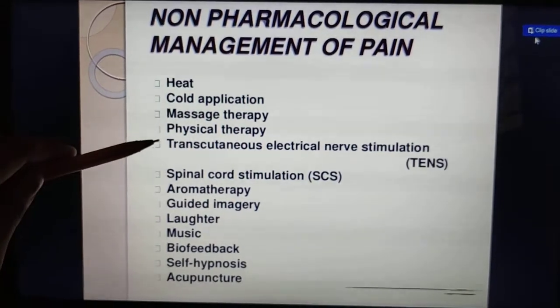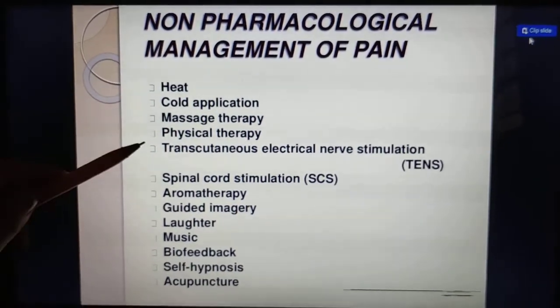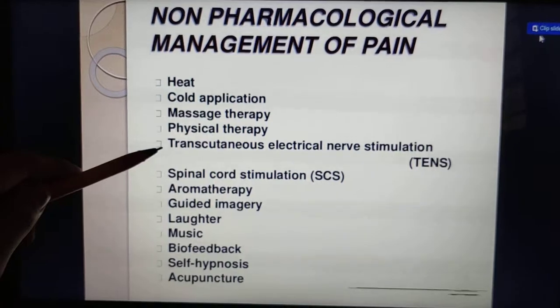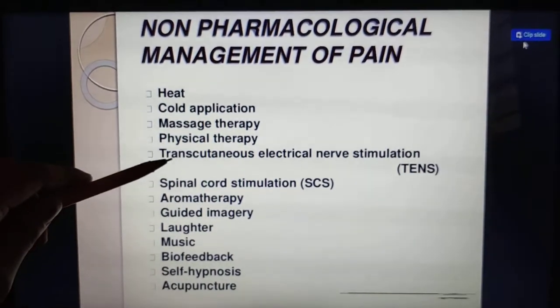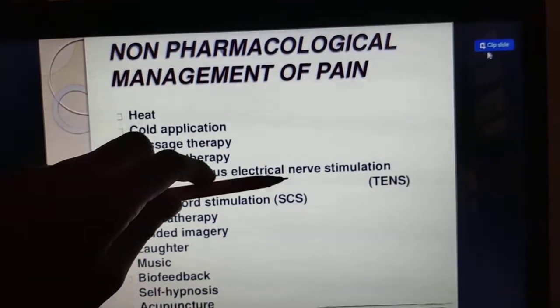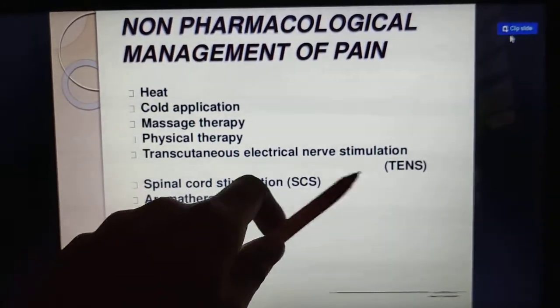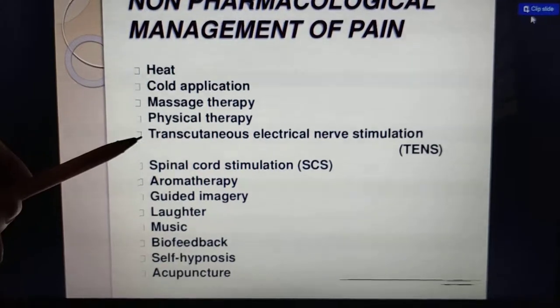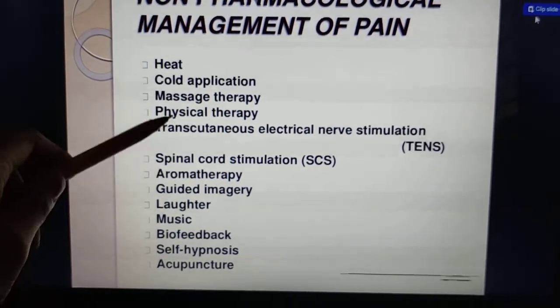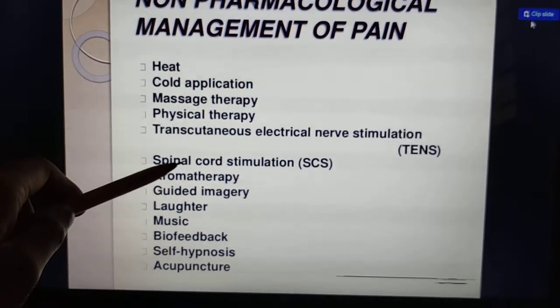That technique we call TENS therapy. Transcutaneous means applying to the skin. Electrical nerve stimulation means using electricity, we are doing nerve stimulation, that we call TENS. Clear? Next one is spinal cord stimulation. Same thing, only applied for spinal cord stimulation.